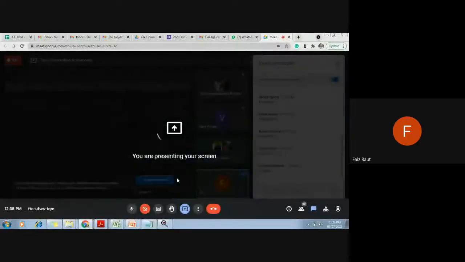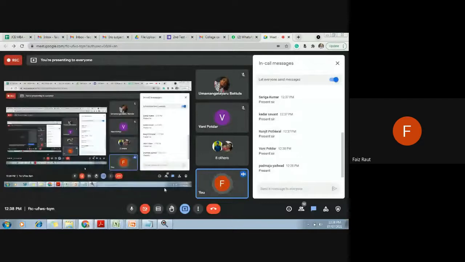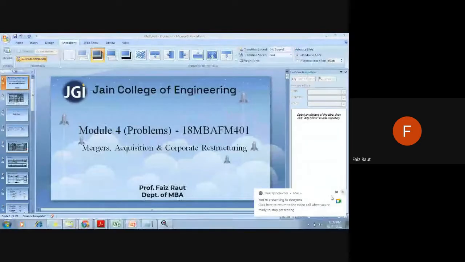Okay, so in this case, again, there are two companies. One will be a target company, one will be the acquiring company. The details of the target company will be given in the question. Okay, and the details of how the acquiring company is going to acquire the target company, वो कैसे करेगा वो दिया होगा. Okay, so ठीक है. So we have started yesterday. We did one problem. I'll quickly go through that problem.